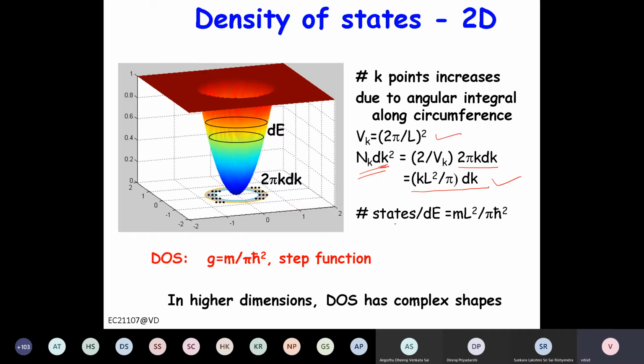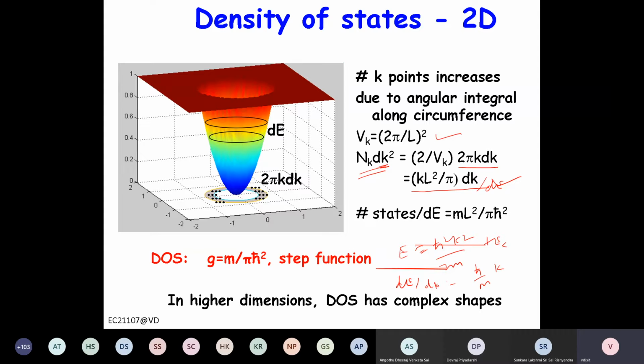Now the density of states will be, again, you can have dk by dE. Now if E is equal to h bar square k square by 2m plus EC, so dE by dk is h bar square by m times k.